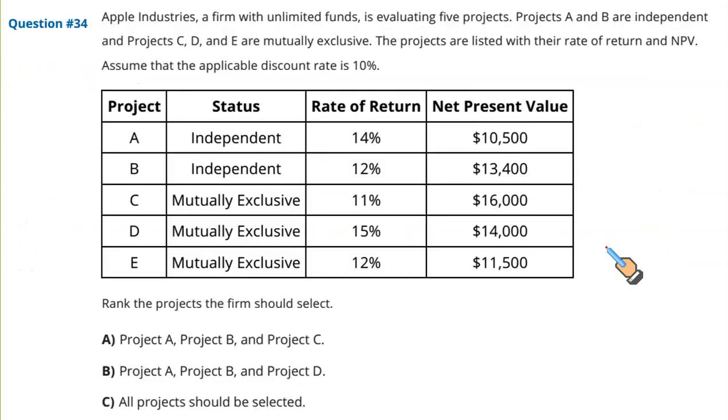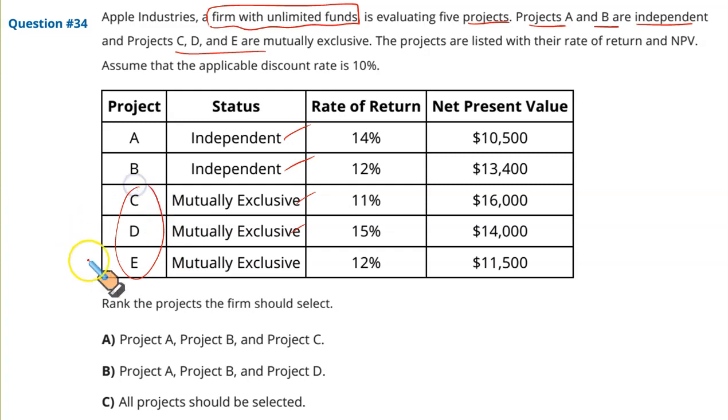Next, good one. Apple Industries, a firm with unlimited funds. Unlimited funds, that's interesting. Which firm has unlimited funds? Let's say so, for the sake of the question. Apple Industries, a firm with unlimited funds, is evaluating 5 projects. Project A, Project B, and they are independent projects. Projects C, D, E are mutually exclusive, which means we can take on A and B together, but out of C, D, E we just need to take one only.